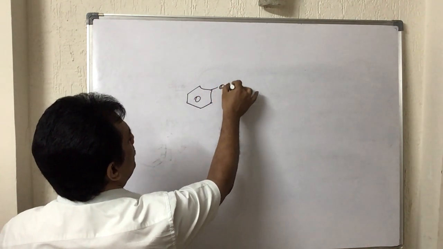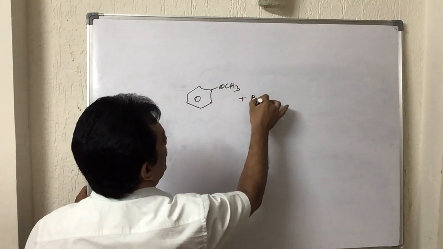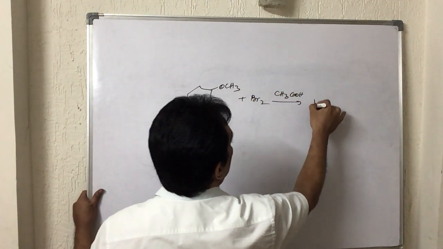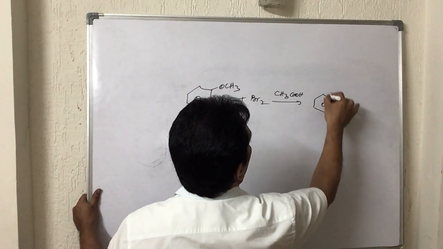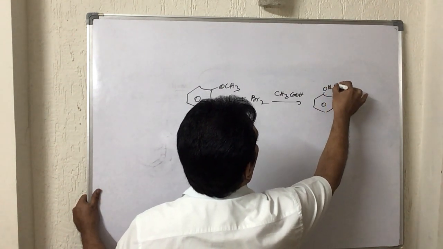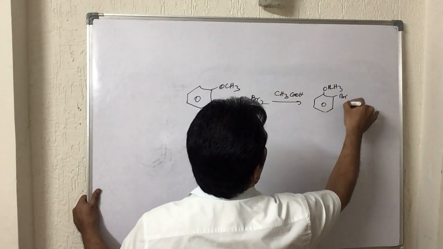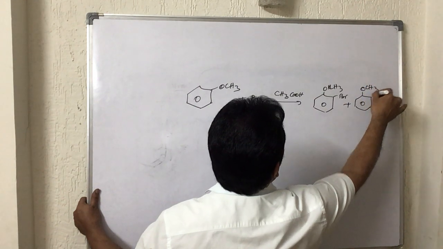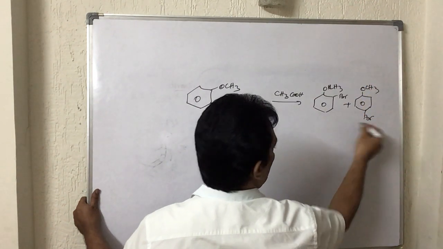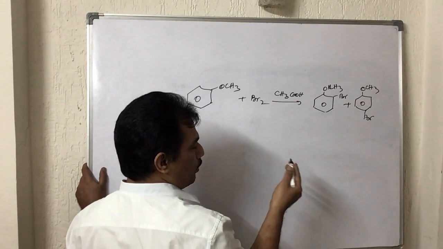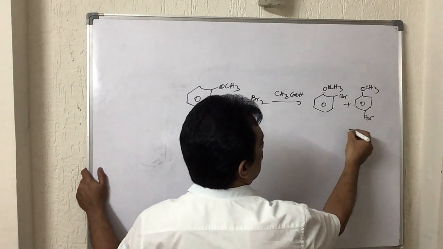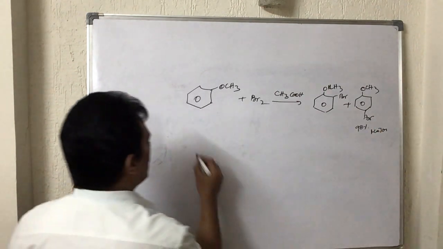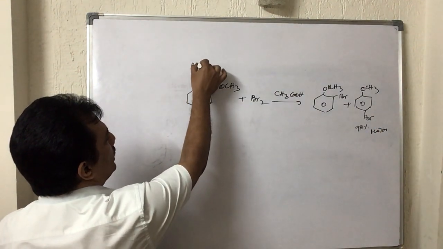So now here it is methoxybenzene, when treated with bromine in the presence of the protic solvent CH3COOH, it is giving bromination at the ortho position plus at the para position. And just remember the para position bromination, that is p-bromoanisole, is forming 90%, which is the major product.